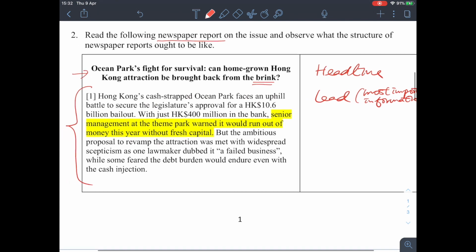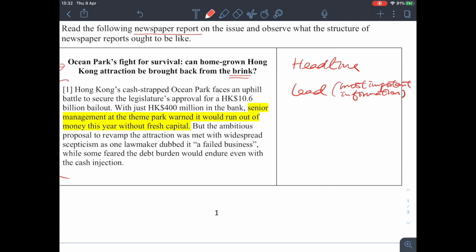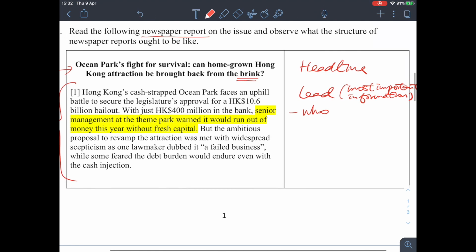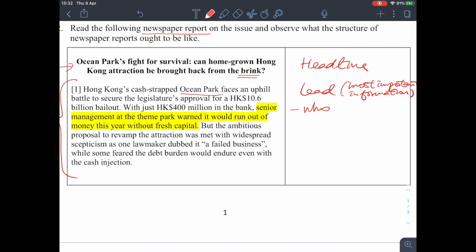First we have to answer these questions. For example, who is involved in this issue? This time it's obvious, right? Ocean Park and the Hong Kong government.